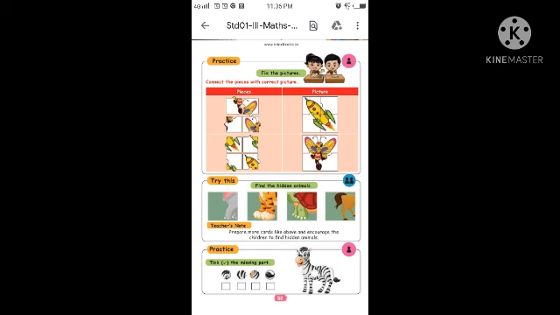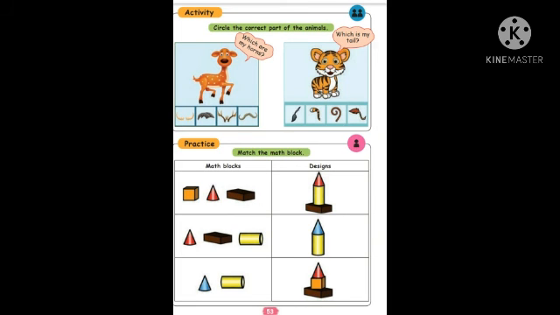Page number 53. Circle the correct parts of the animals. Which are my horns? Horns means kombu. Okay. Then second pictures, which is my tail? What you have to do? You have to circle. I think that third horns is correct, so you have to circle. Then with that tail, with the cat, the tail is second one.